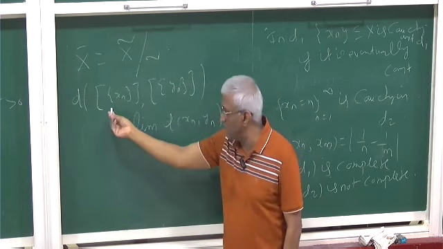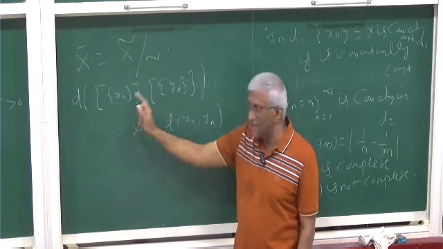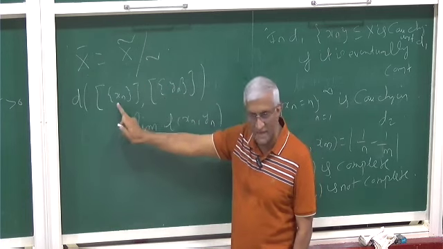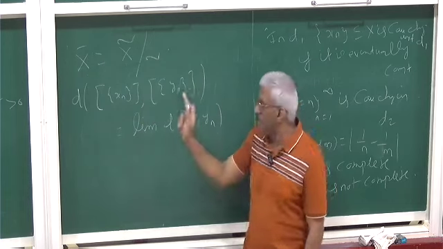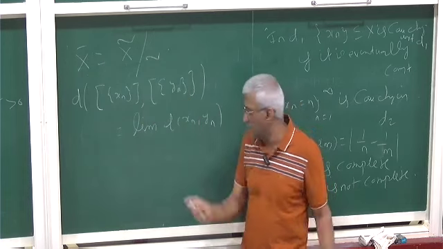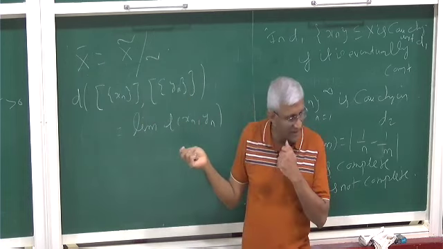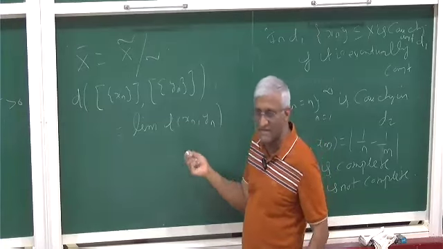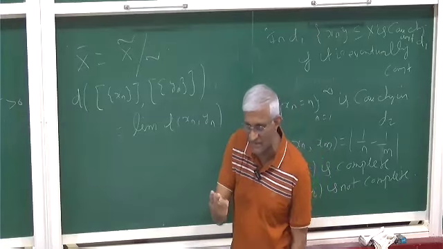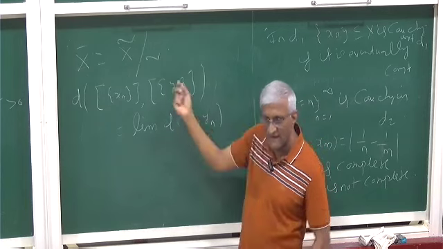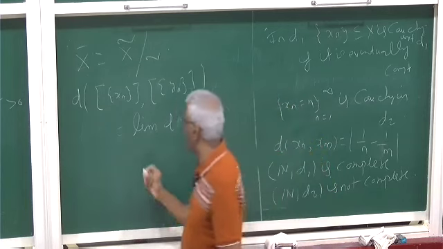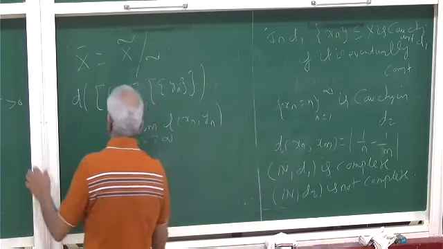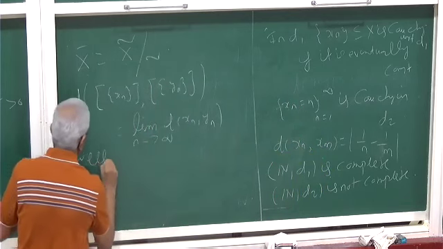On this X bar, you define the distance between two equivalence classes of Cauchy sequences. You pick an equivalence class, and in this equivalence class you pick one sequence, then you define this. Now you have to verify this is well defined. Verifying well-definedness means there are two things to verify: it exists, and it is well defined. There shouldn't be two values for that. Limit n going to infinity. So well defined, I hope it is.